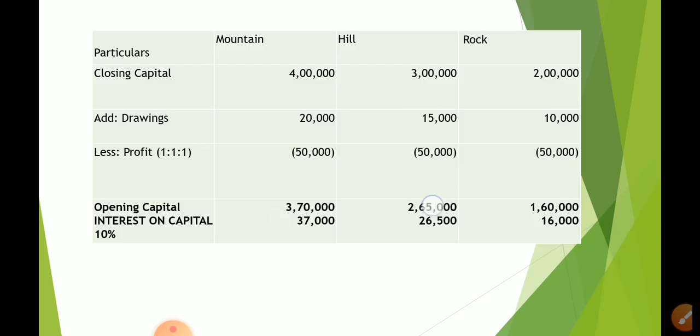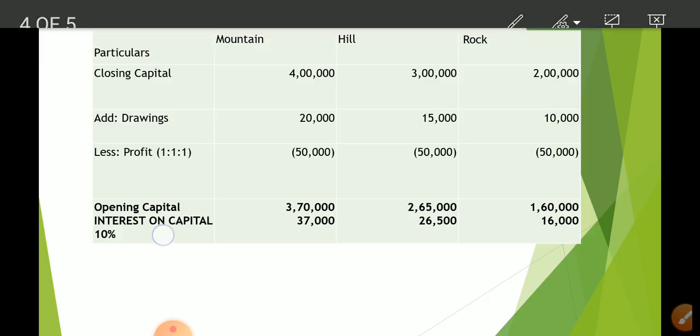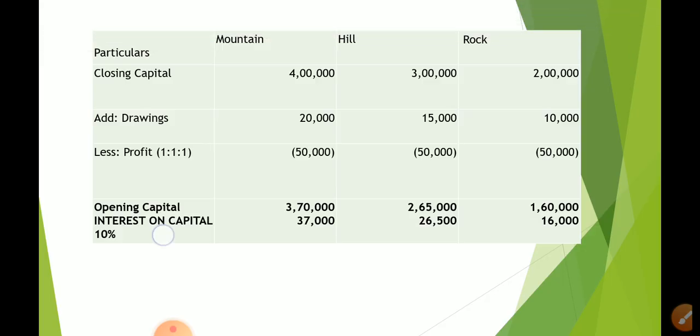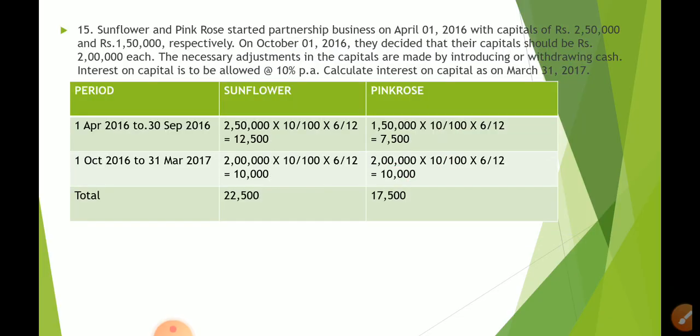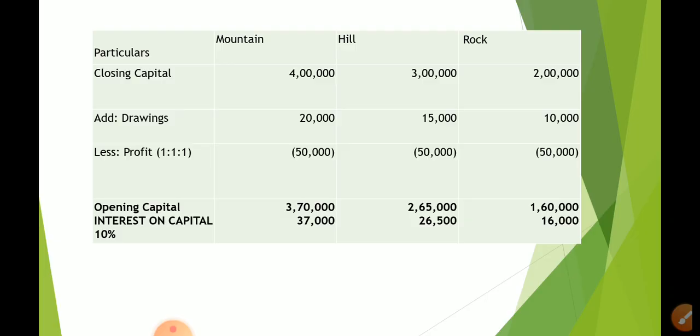On that opening capital, you have to calculate interest on capital at 10%. So 10% means just remove one zero. Mountain's interest on capital is rupees 37,000. For Hill it is rupees 26,500. And for Rock it is rupees 16,000. So simple. This tabular form will save your time.